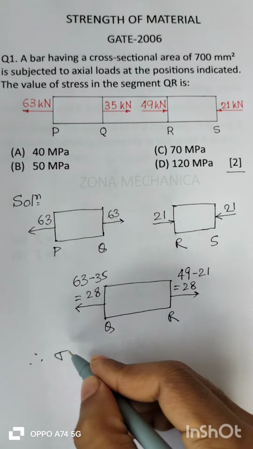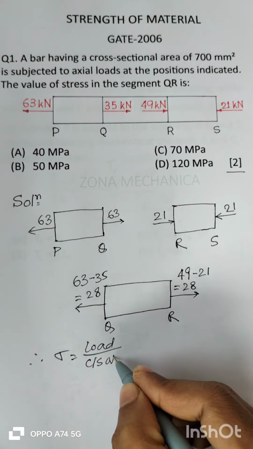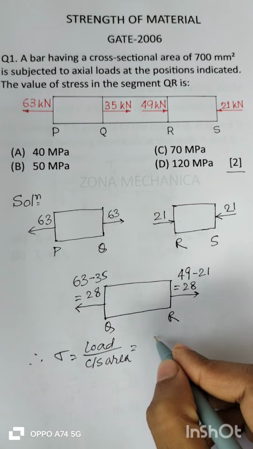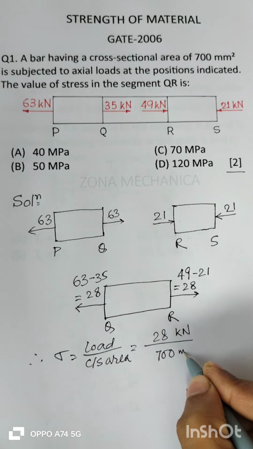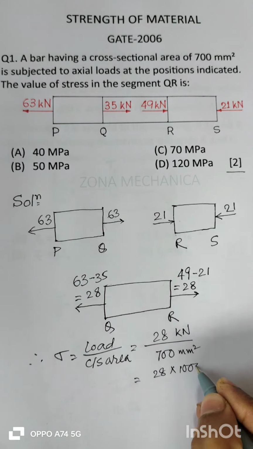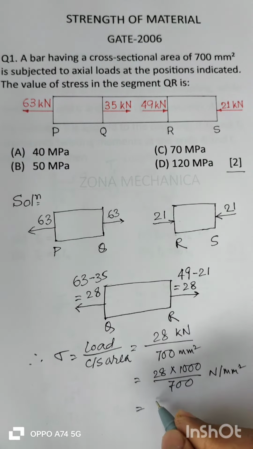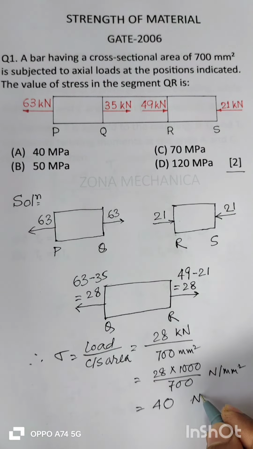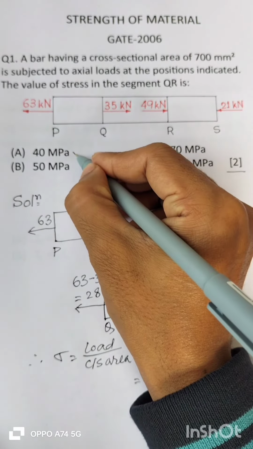Therefore the stress will be load by cross-sectional area, so that is equal to 28 kilonewton by 700 square millimeter. Okay, so that is 28 into 1000 by 700 Newton per square millimeters, so that is equal to 40 MPa. Okay, so Newton per square millimeter is nothing but MPa. So clearly it's matching with option A. So option A is the correct answer.